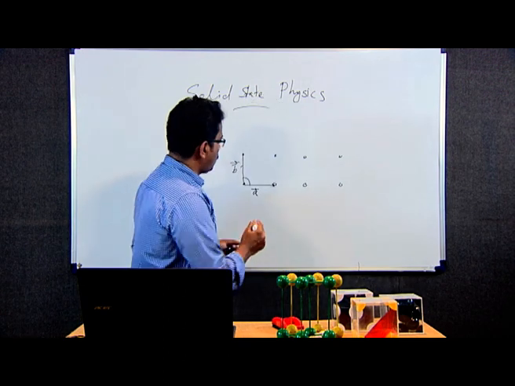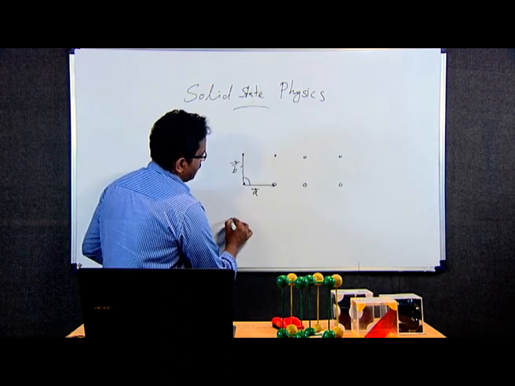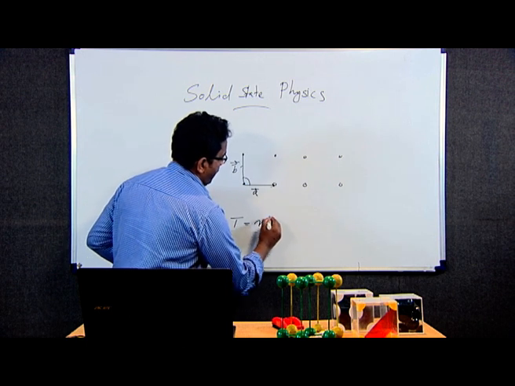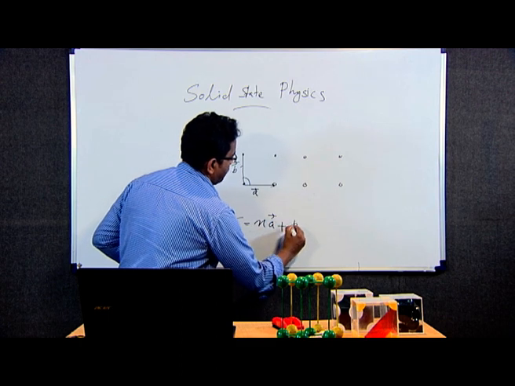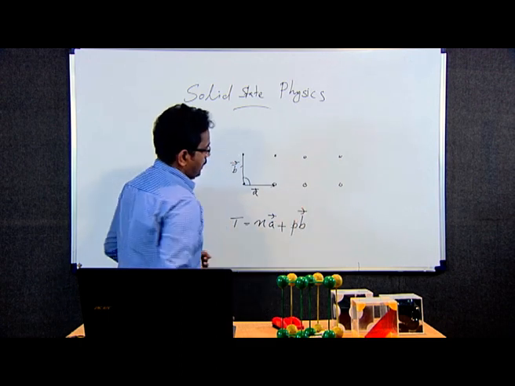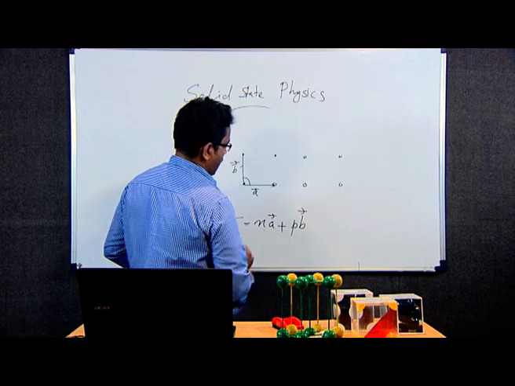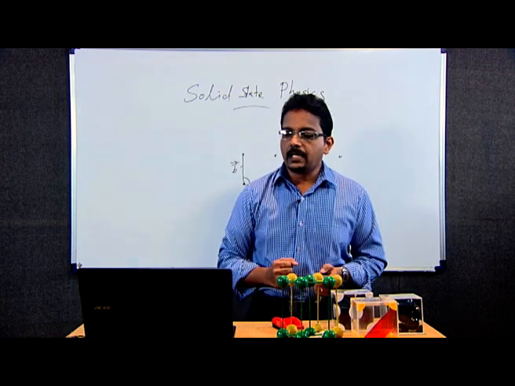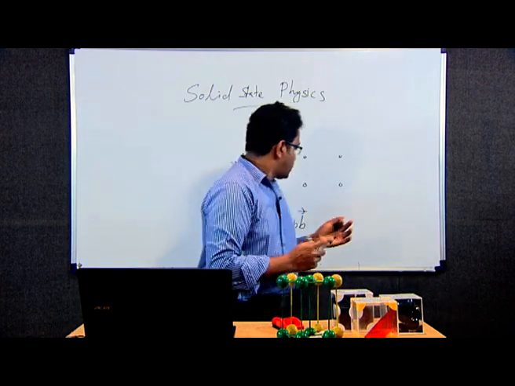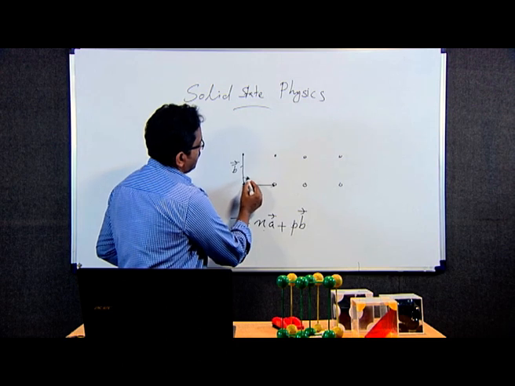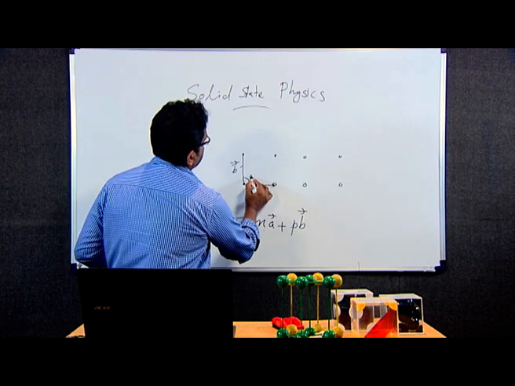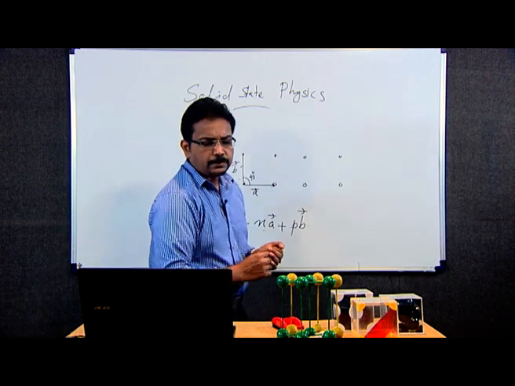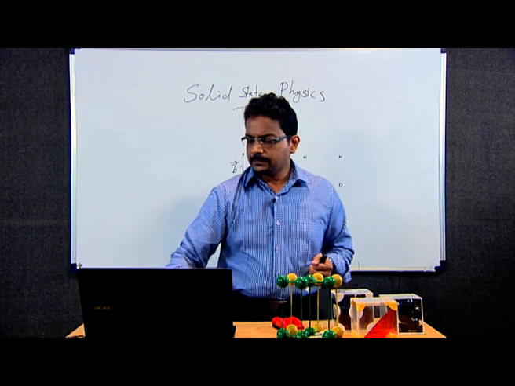The translation vector T is equal to n A plus P B, where n and P are integers 1, 2, 3, etc. In this case the interaxial angle is 90 degrees, which varies in different types of crystal structures.